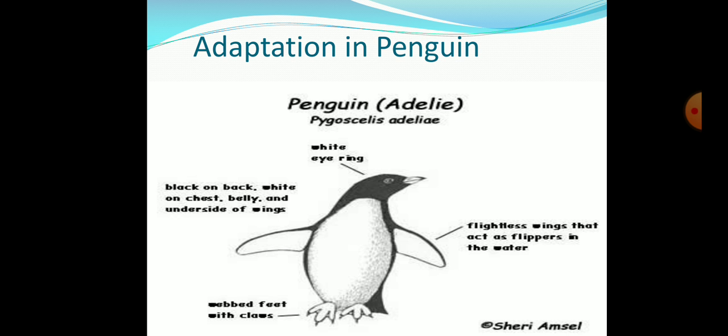Okay, so these penguins are also very good swimmers. They are also able to close their nostrils. That is why they also swim easily under the water. And like the polar bear, the penguin also has small ears which help the animal to retain as much heat as possible. And these penguins are found in the Antarctica, whereas the polar bears are found in the Arctic zone.